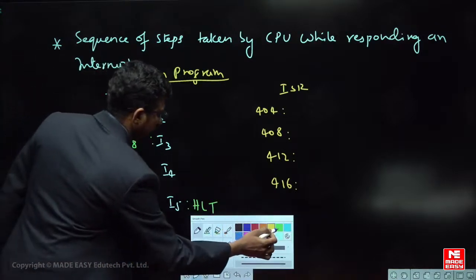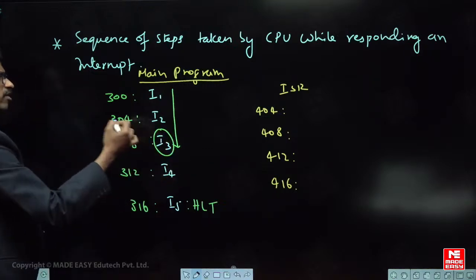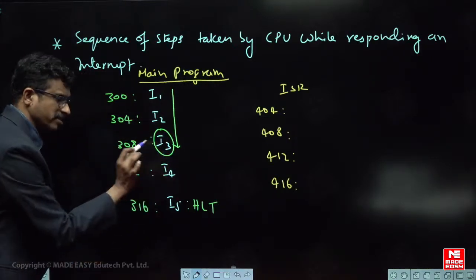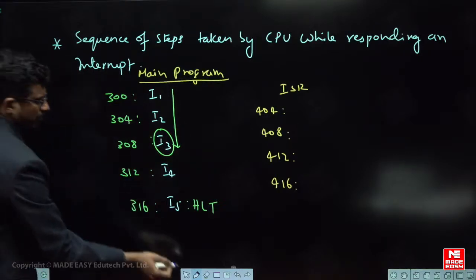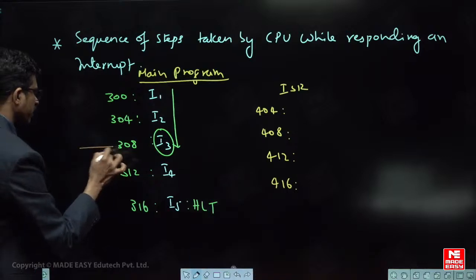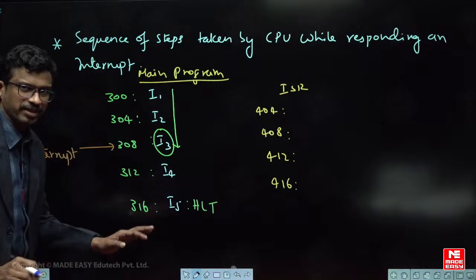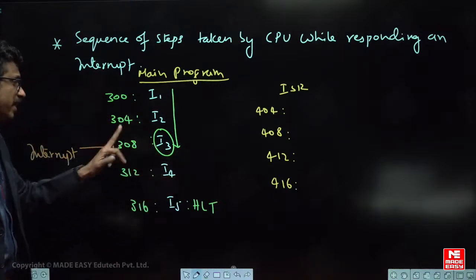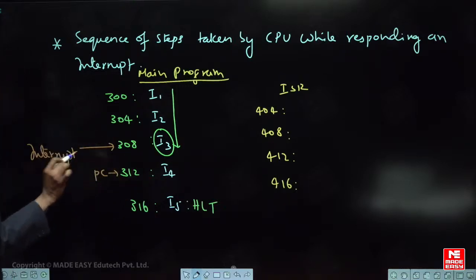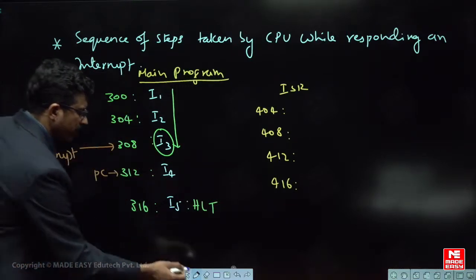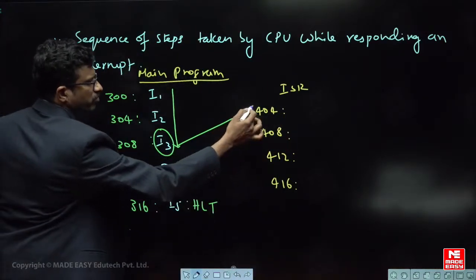When a processor is interrupted, look, the program is running like this. When the instruction was already fetched into the processor, the next instruction is I3. It is fetched, decoded while it is executing. At that time, let us say the interrupt has come. When the interrupt has been detected at this place, whatever instruction is present now will first be completed. Then tell me, the program counter contains the address of the next instruction. The program control should be shifted from the main program to the subroutine address, some subroutine address 4004, whatever it is.